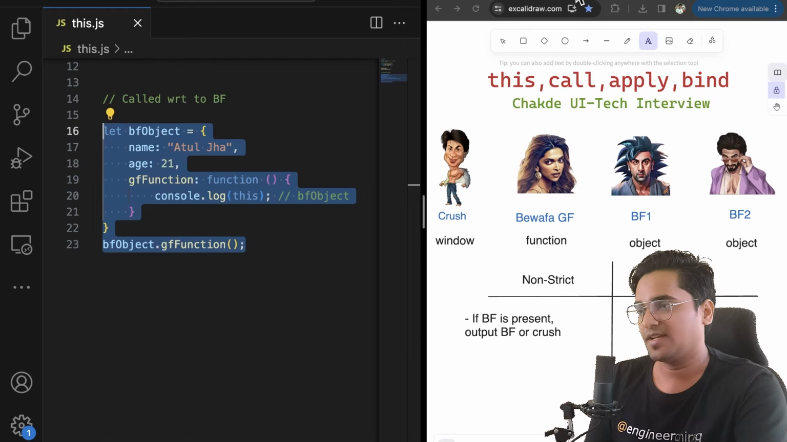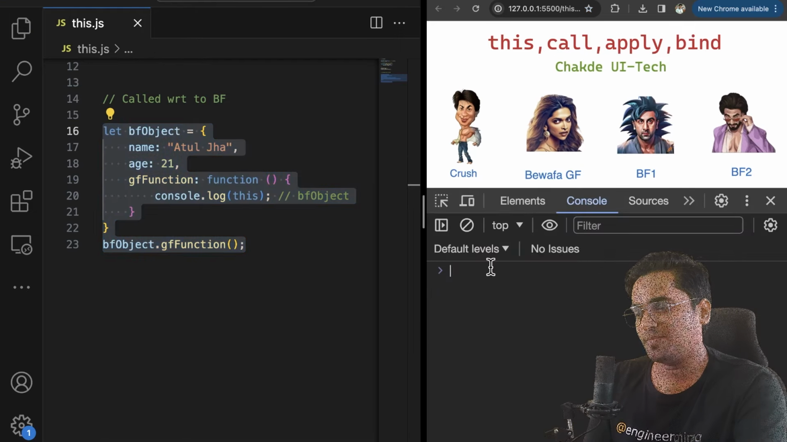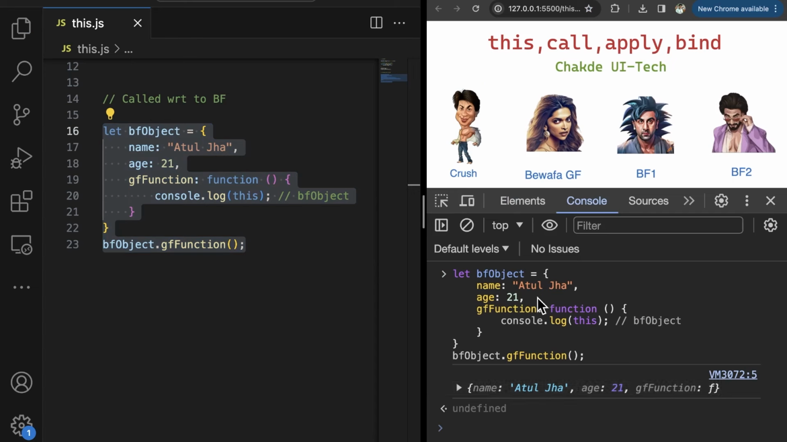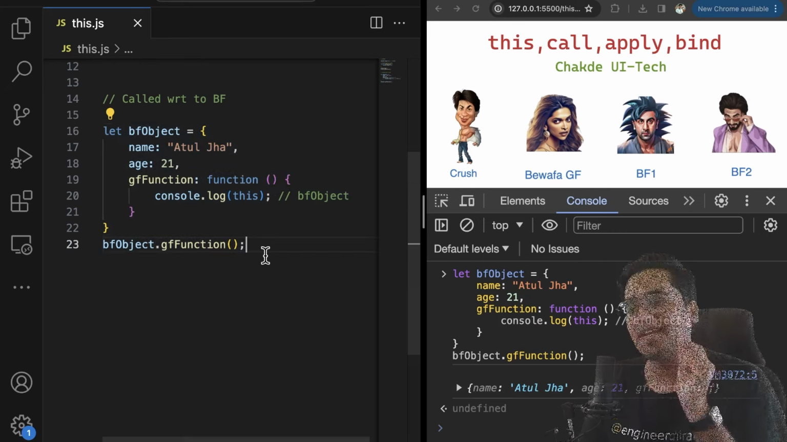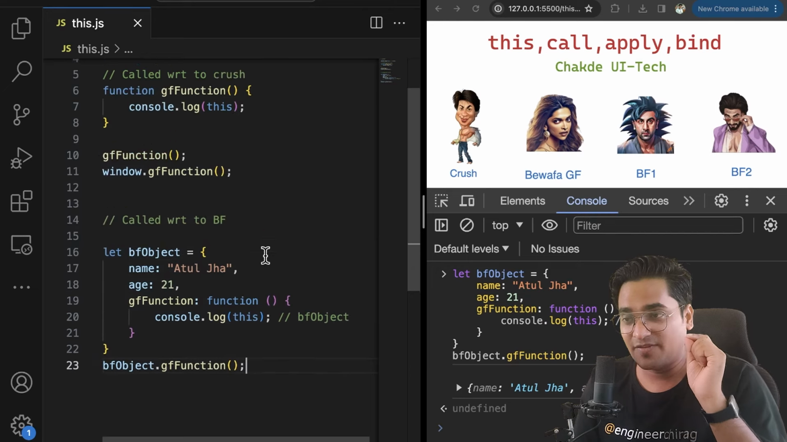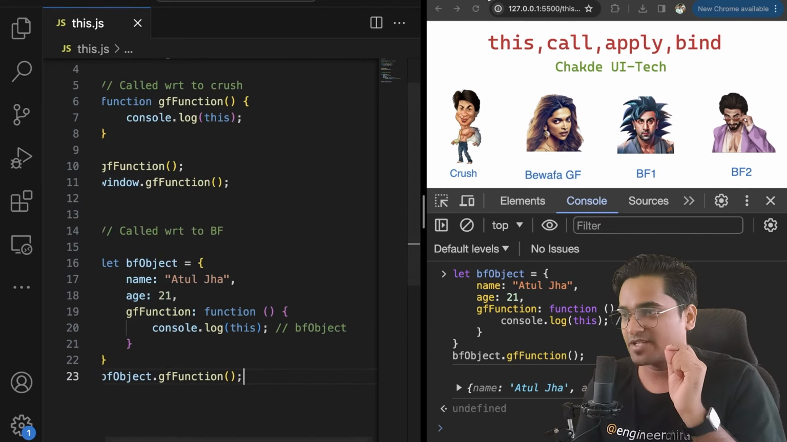Let's test it out. So we'll go over here, clean it up, execute it. You see, you got an Atul Jha, you have a age, you have a GF function, and that is what got executed, or that is what got printed. Why? Again, remember this, guys, very importantly. We will come to the important logic that we just talked about.